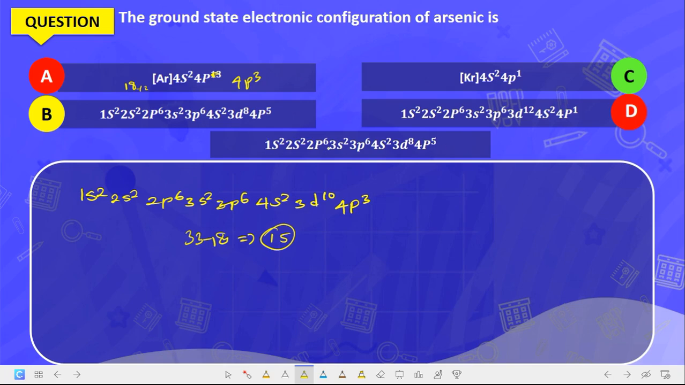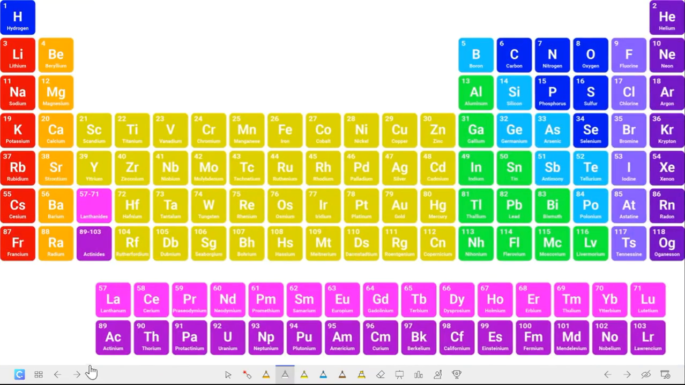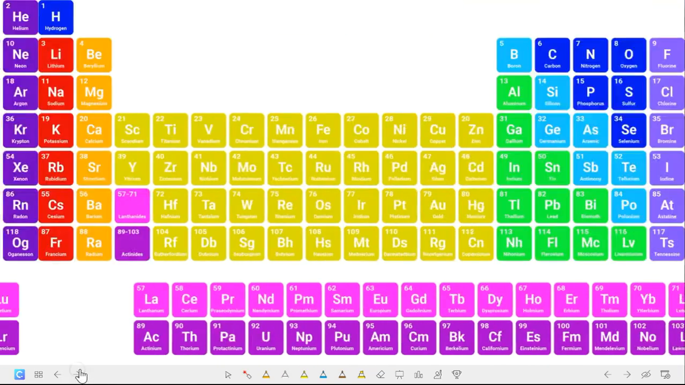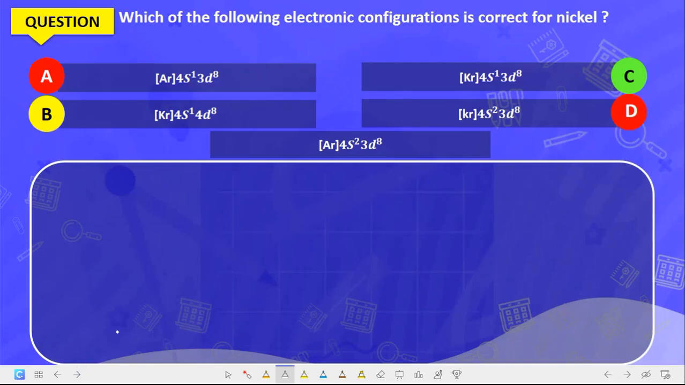So I don't think any of the options here actually fit the electronic configuration for arsenic. There was a mistake here. It is supposed to be 3d10 and then 4p3. 3d10, 4p3, and that is the answer. Sorry for that. Now let's look at the next question.